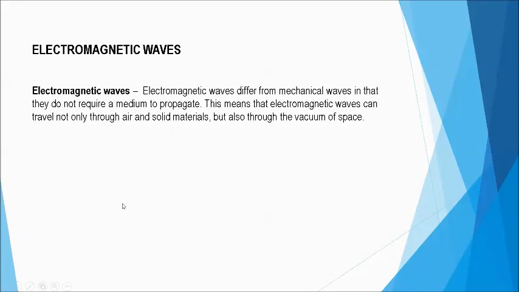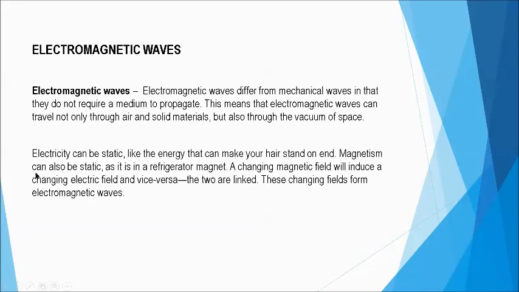Okay, so that is the reason why light from the sun can be transmitted to the earth. Between the sun and the earth is a vast space. Probably there is only some material or matter in the atmosphere of the earth, but outside of that is probably the vacuum of space. And because of this particular characteristic of electromagnetic waves, this is the reason why they can reach the earth even in the vacuum of space, because they do not require a medium for transmission, right?